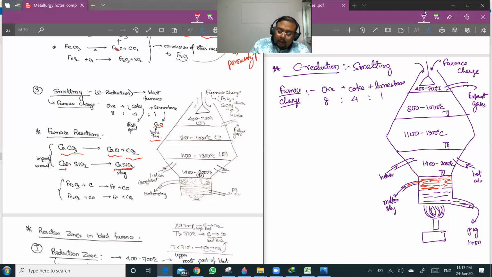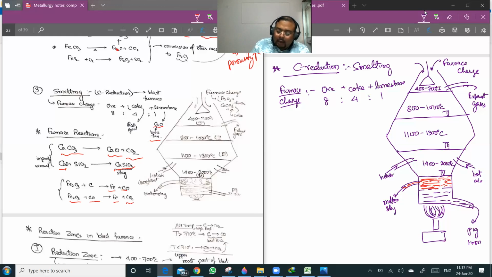Now you see the carbon will be reacting with Fe2O3 to give Fe plus CO, and Fe2O3 plus CO will be giving Fe plus CO2.